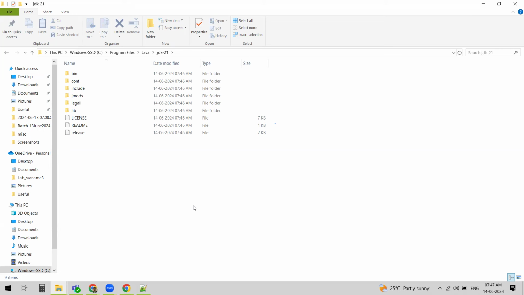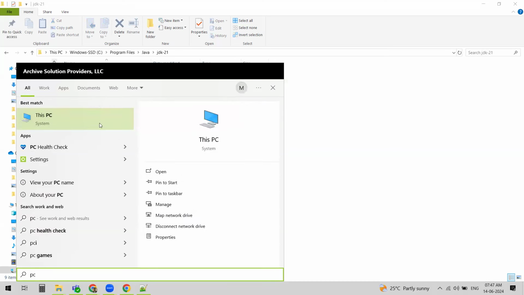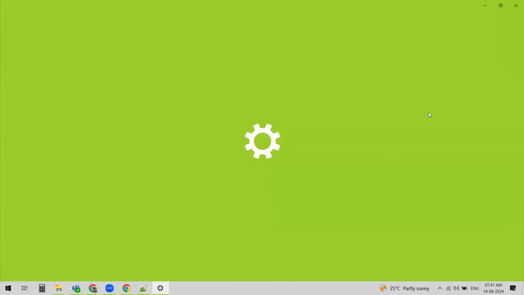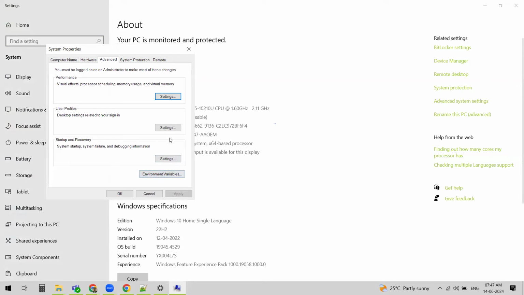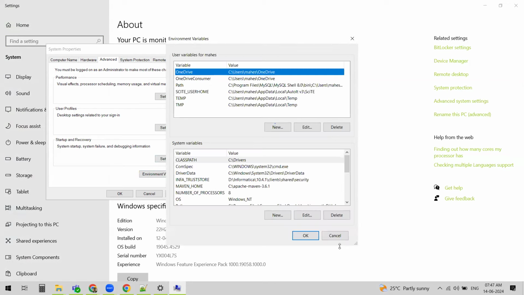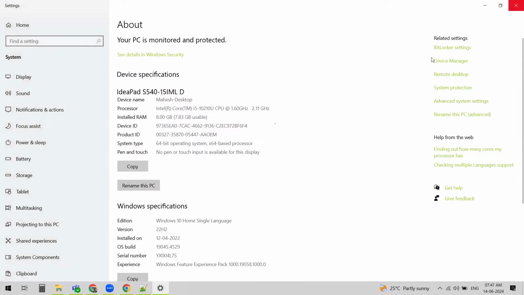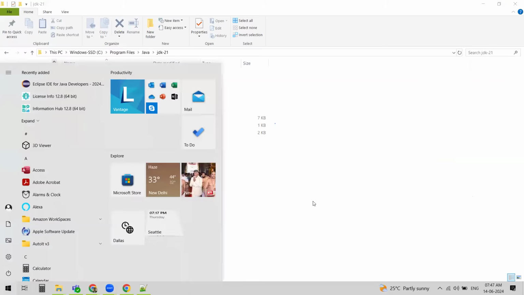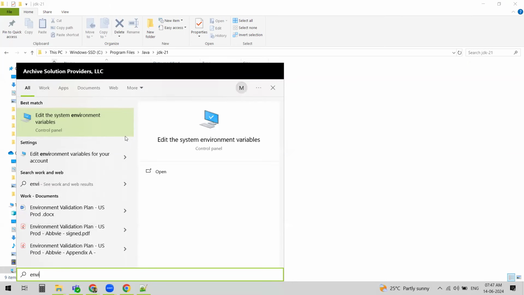So how do we set the Java path? If you are using Windows 11, you can go to your PC or system, right click on it, go to properties, and you see advanced system settings. Just click on it, and you see environment variables here. You can click on this like this, or there is another simple way. Click on Windows and try to type environment variables. You see edit the system environment variables. If this pops up, then you can just click on it.